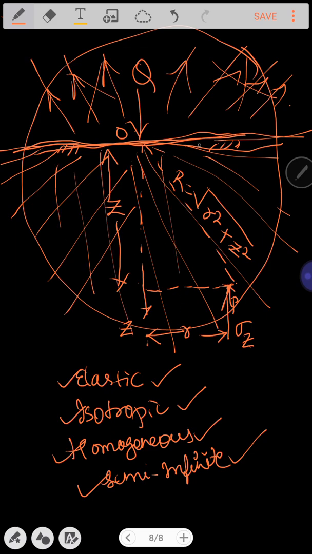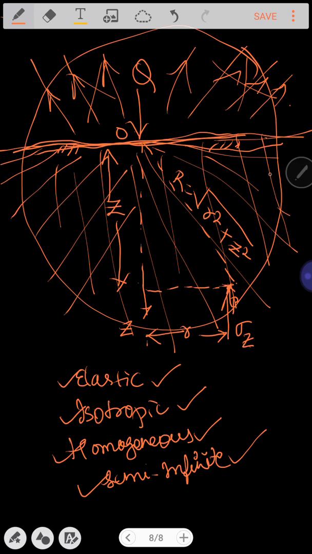We are considering infinite depth in the downward direction, infinite width in the lateral direction, but we are not calling infinite height above the ground surface.